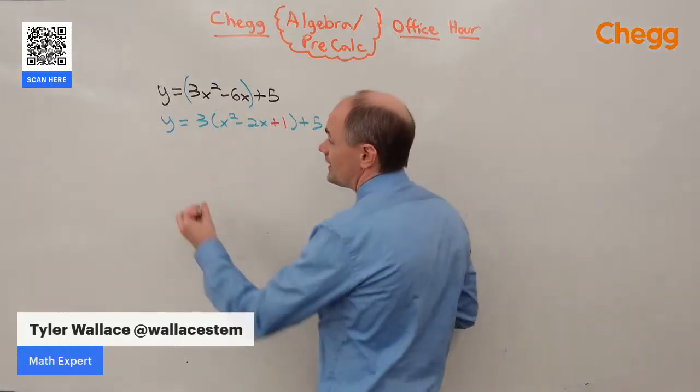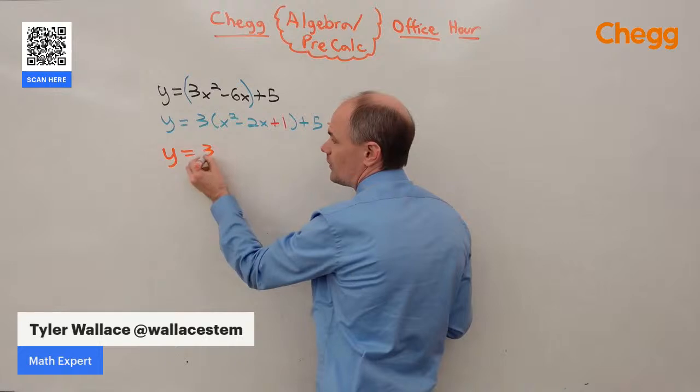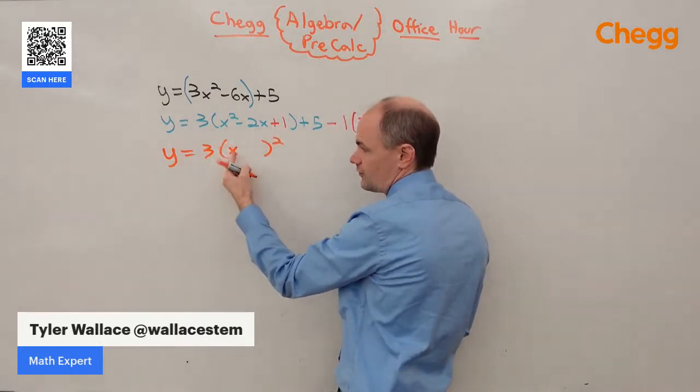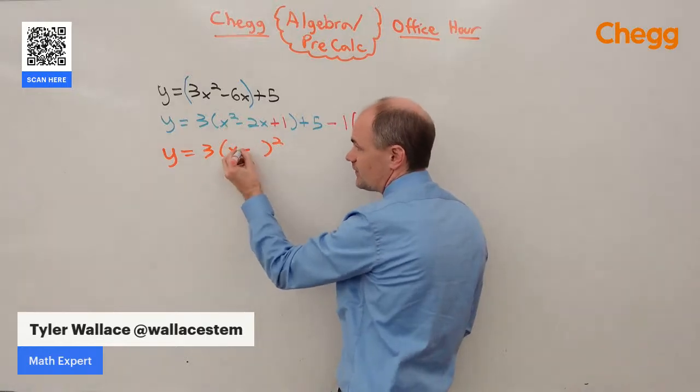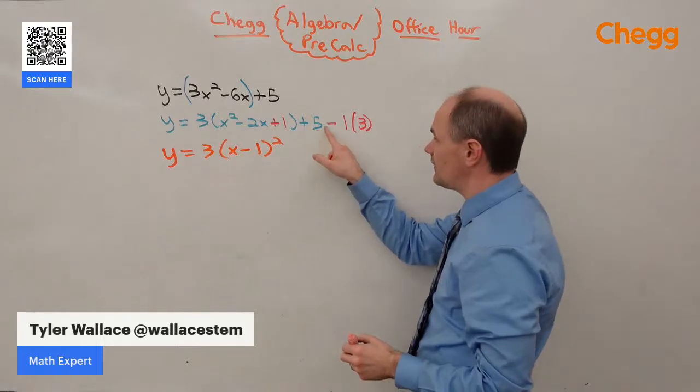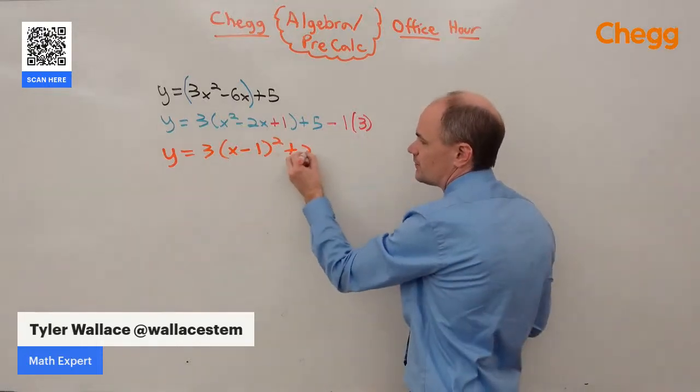The reason we do that is now it's a perfect square. This thing factors to the square root of the first term, the sign from the middle, and the square root of the last term. And 5 minus 3 is plus 2.